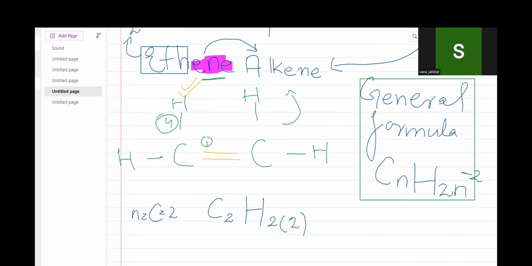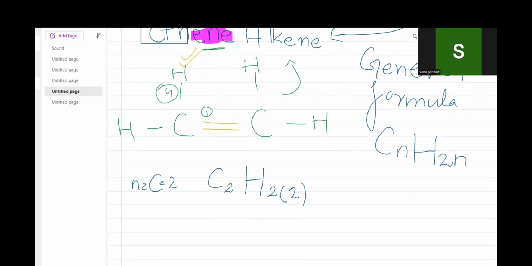but in alkene we have removed the +2 from the H atoms. From this formula we can easily find the number of hydrogen atoms, in this way: 2 multiplied by 2 means 4.